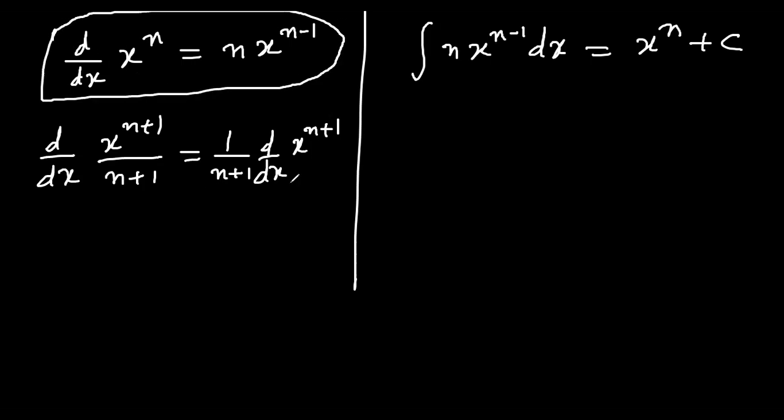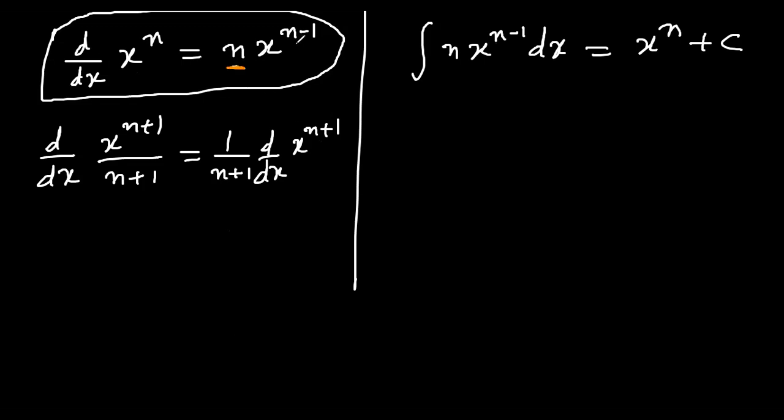Now, for x to power any number, whether it is an integer or a fraction, when we differentiate it, that power will come in front and we reduce the exponent by 1. That's what is happening here, isn't it? So let's do the same here.